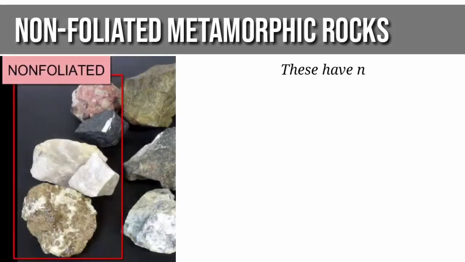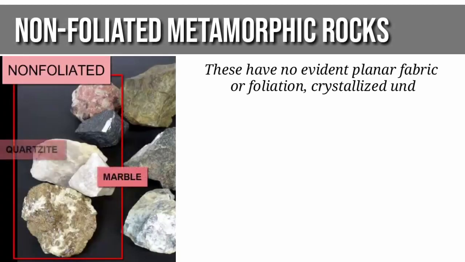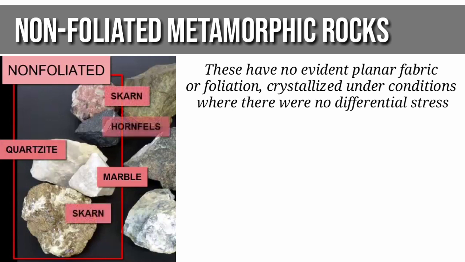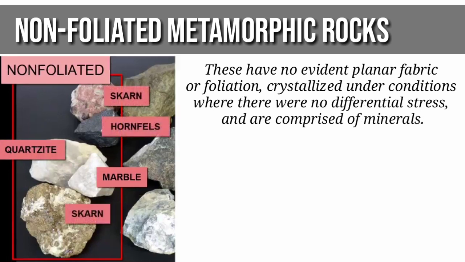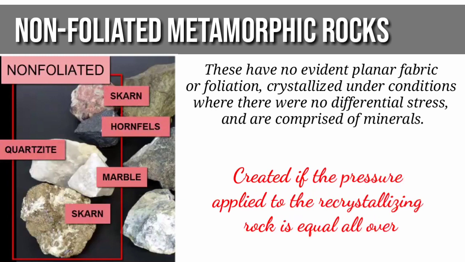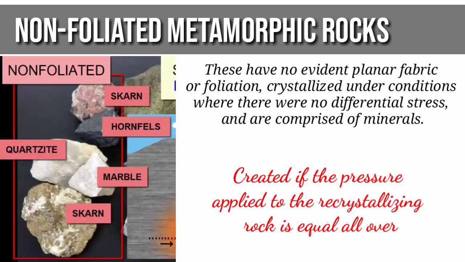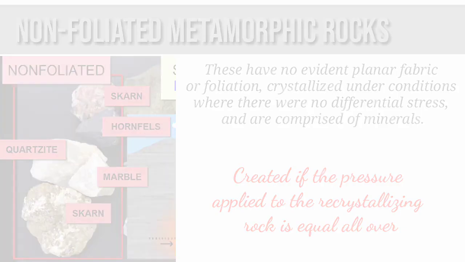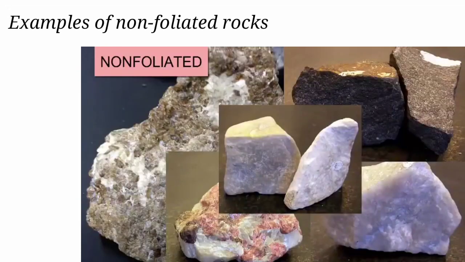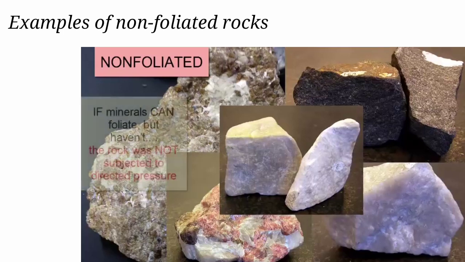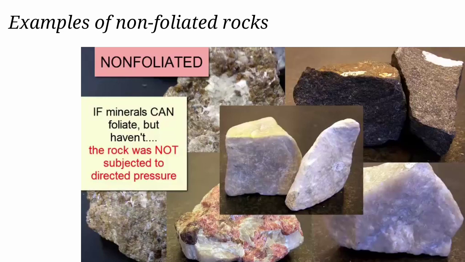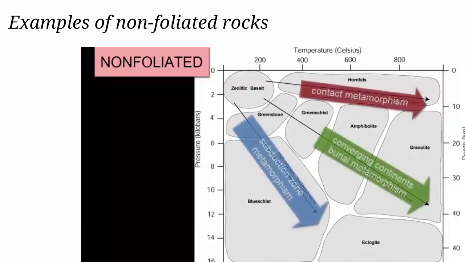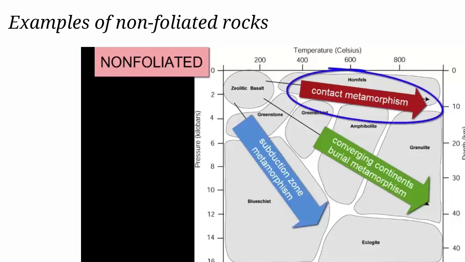Non-foliated metamorphic rocks, however, have no evident planar fabric or foliation, crystallized under conditions where there was no differential stress, and are comprised of minerals. These are created if the pressure applied to the recrystallizing rock is equal all over. Here are some examples of non-foliated rocks. If minerals can foliate but haven't, the rock was not subjected to directed pressure. This usually occurs in contact metamorphism.